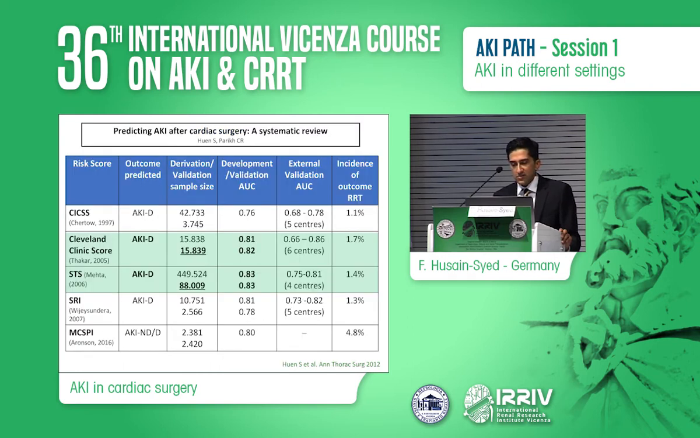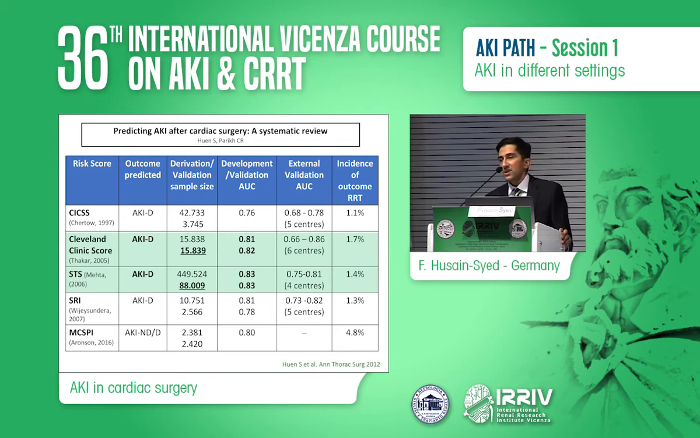So this leads us to the next question: what do we have regarding preoperative risk assessment? Well, there are several scores that have been developed and validated in a huge number of patients that predict AKI, but only AKI requiring dialysis. And among those, the Cleveland Clinic score and the SDS score are the most commonly used, that have the best discrimination with a C-statistic of around 0.8.